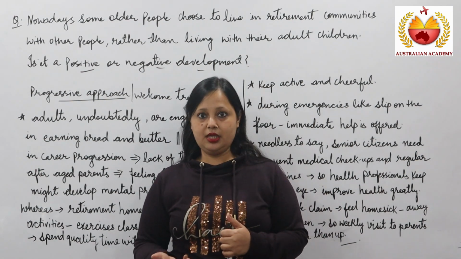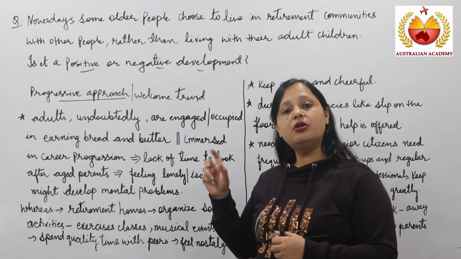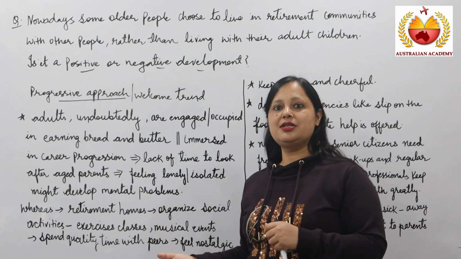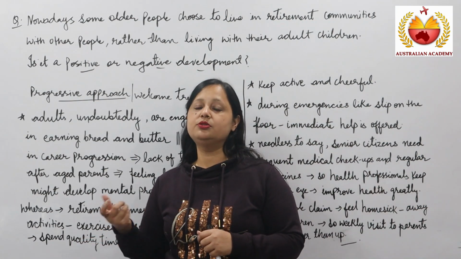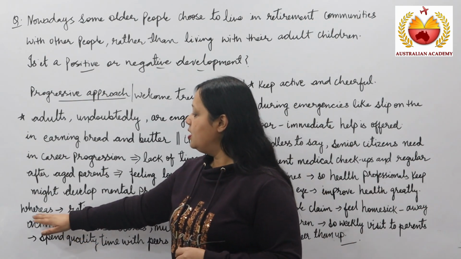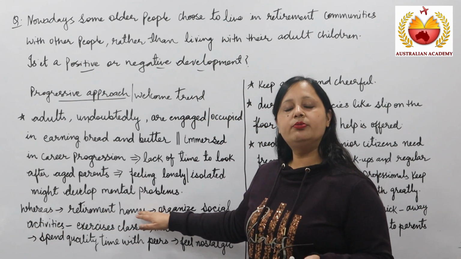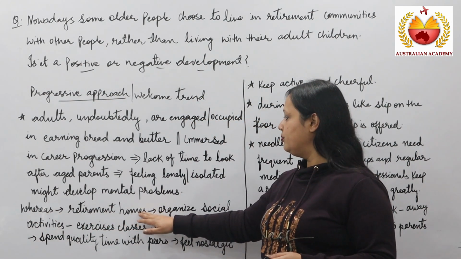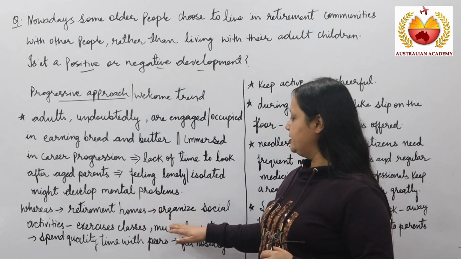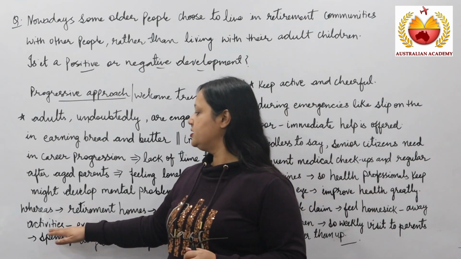Okay, but if I talk about the other case, if they are staying in retirement communities, what might happen? In retirement homes, old age homes, retirement communities, these kinds of places organize social activities.